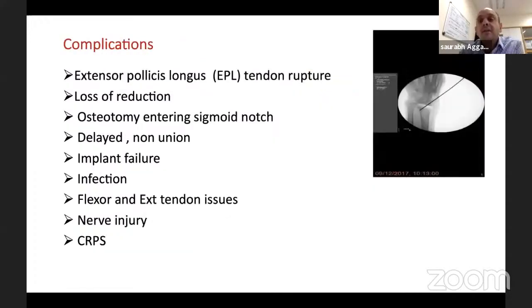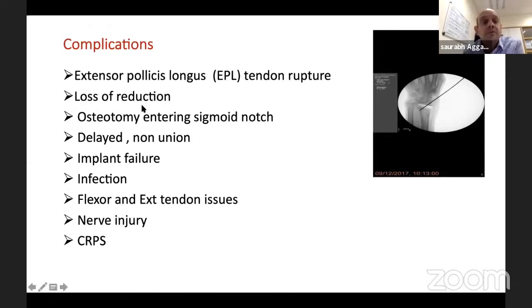And then finally, complications. EPL rupture. So we've spoken about it: always leave the EPL out of the retinaculum if you're doing a dorsal approach. If you're doing a volar approach, be aware that dorsal ridges, dorsal capsule, and dorsal osteophytes can cause EPL rupture. So if you're worried, go and debride those.